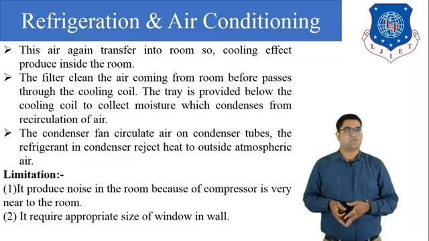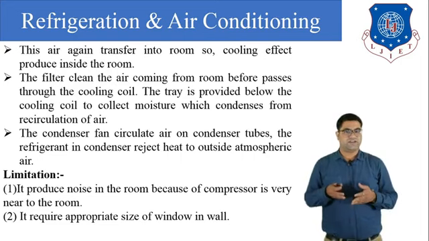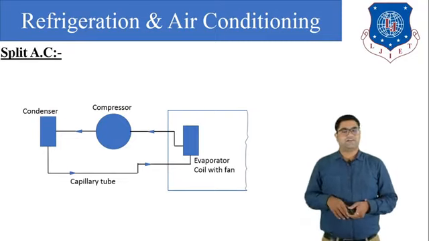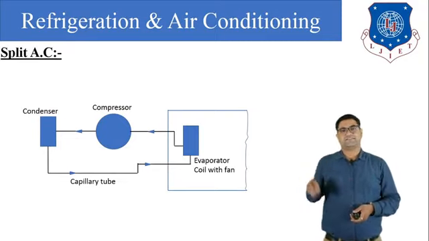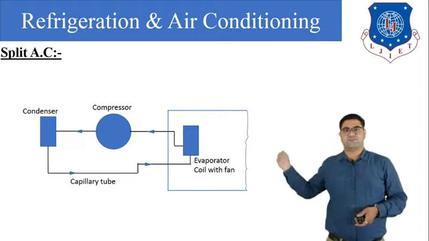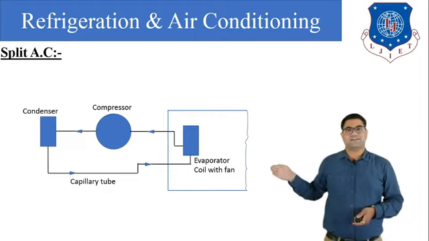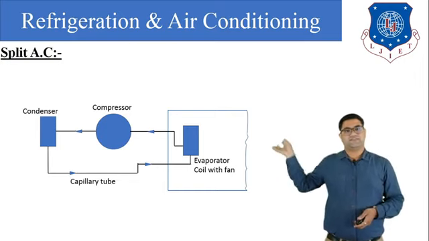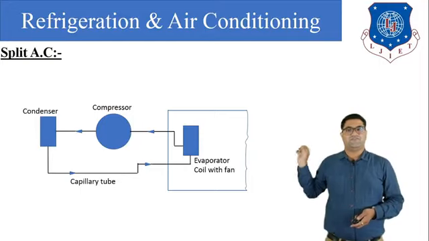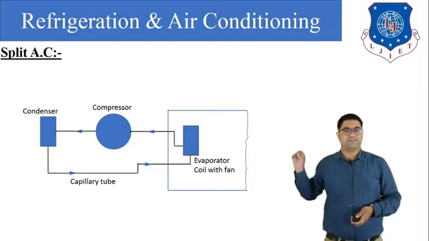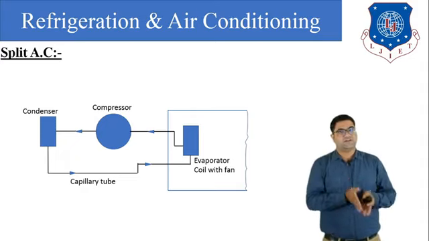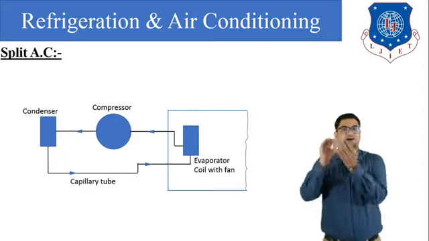Next we will discuss the split AC. Okay, so let us start the split AC. This is the typical diagram of the split AC. From this diagram you can understand this box is showing the room. Inside the room there will be an evaporator and the cooling fan, and outside the room there is another unit in which we fit the condenser, the compressor and the capillary tube. So we can say that in the split AC there are two units. One is the indoor unit and the second is the outdoor unit.